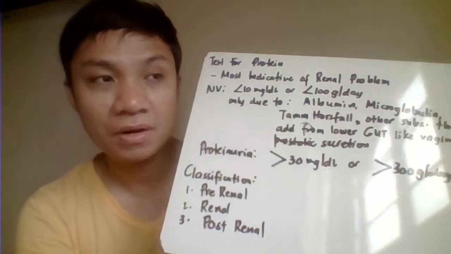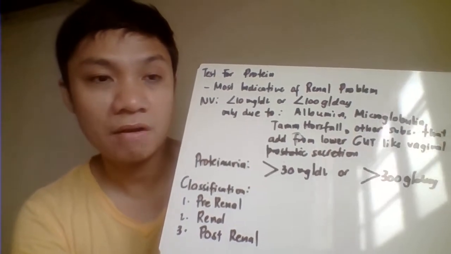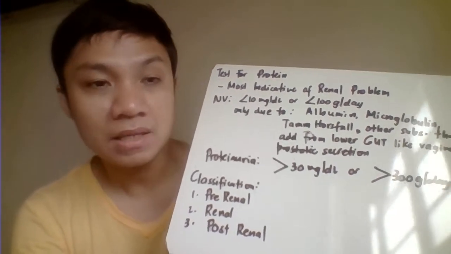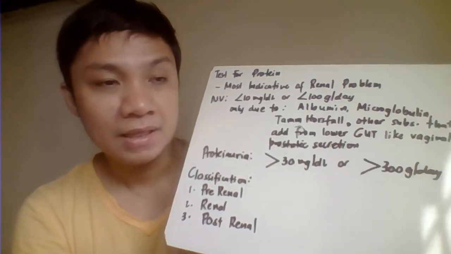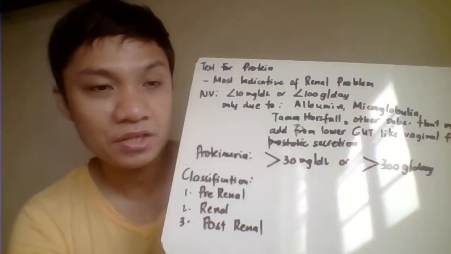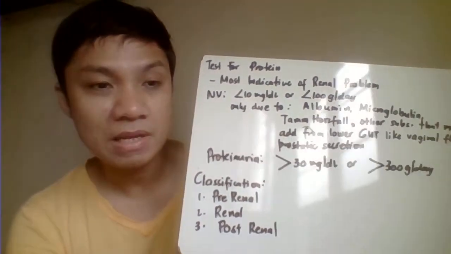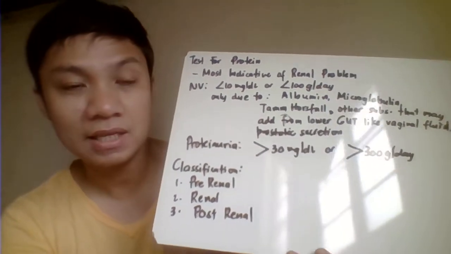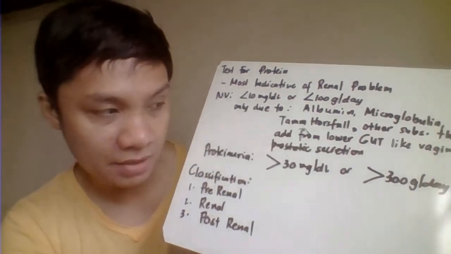So you could have your vaginal secretion, prostatic secretion, seminal fluid, or even bacteria and WBC. RBC would be added in the case of menstruation. That would eventually be part of your total protein concentration, but it would not indicate actual kidney damage.